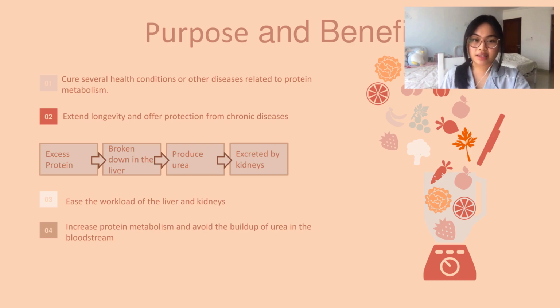In general, excess protein will be broken down in the liver to produce urea, which will be excreted by the kidneys. LPD, which is applied to people who have impaired liver function and kidney disease, is expected to ease the workload of the liver and kidneys by reducing protein intake. This can increase protein metabolism and avoid the buildup of urea in the bloodstream.